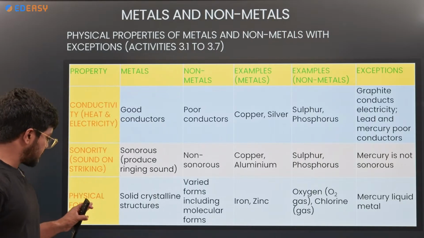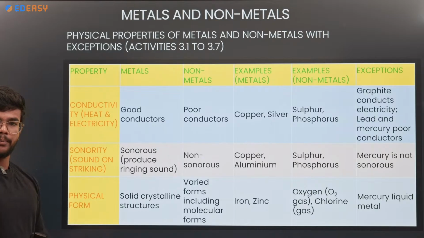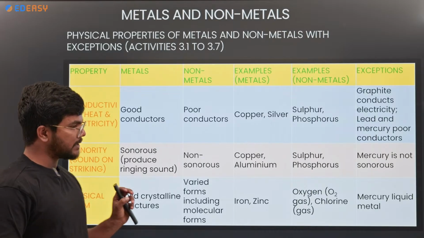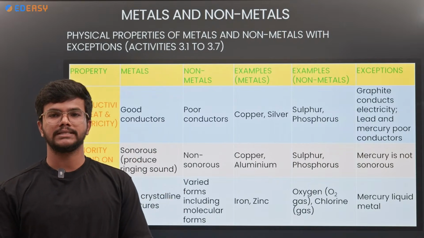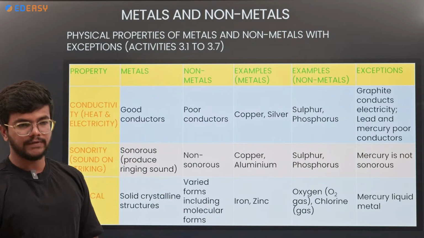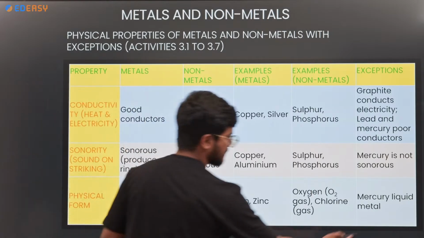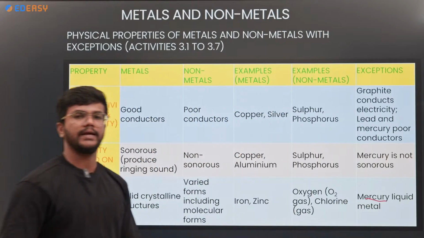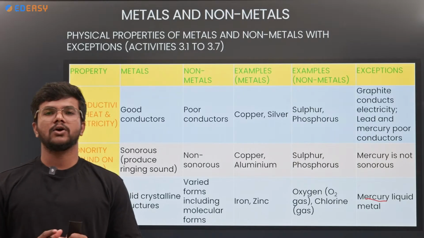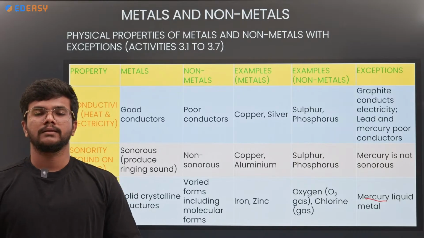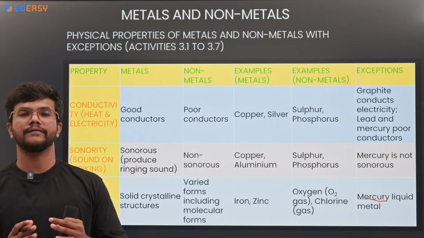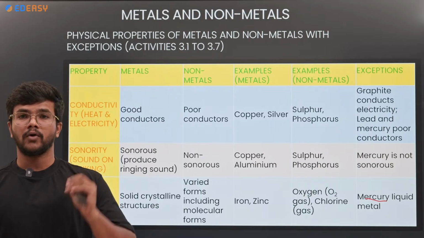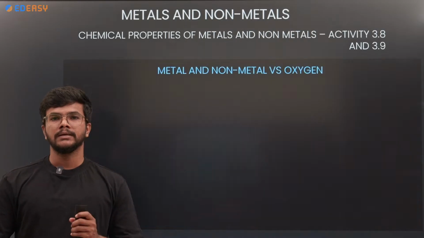The last part is physical property. The physical properties of metals will be solid, and non-metals also will be in the solid state. But when you compare with mercury, mercury is liquid at room temperature, so mercury does not follow some of the properties of metals, but it is considered a metal because of its chemical nature. So what are those chemical natures?